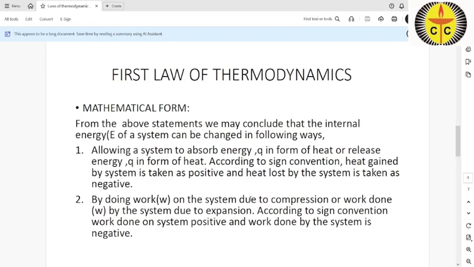So suppose Q amount of energy is absorbed by the system or gained by the system.